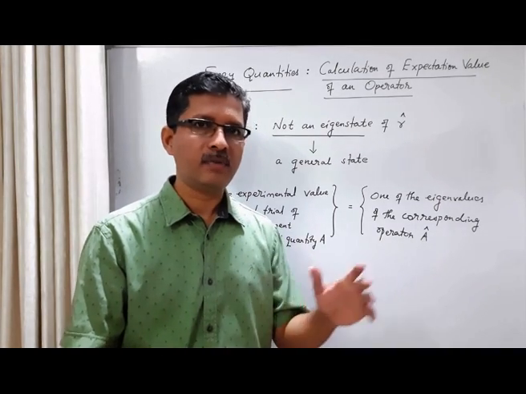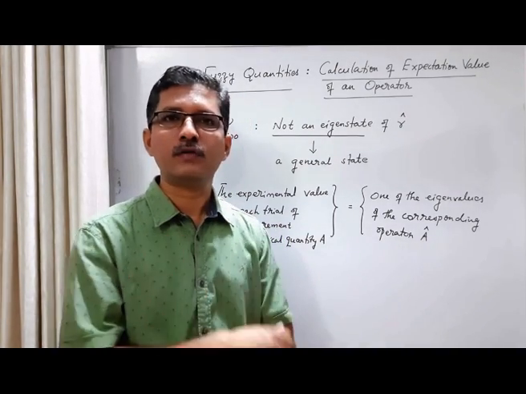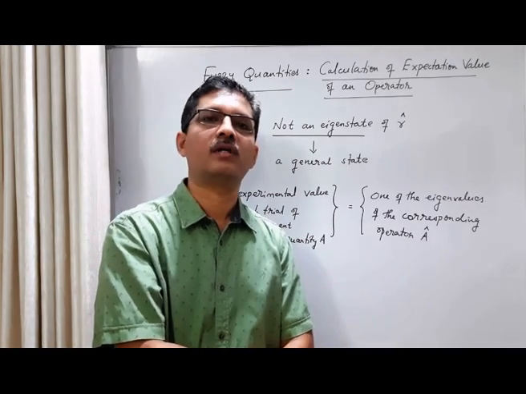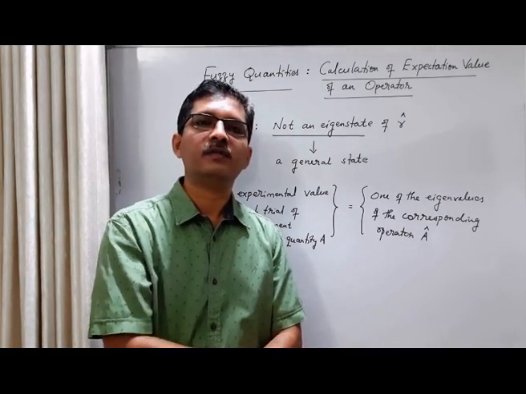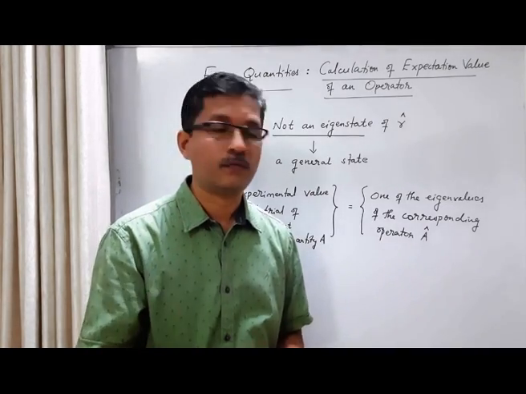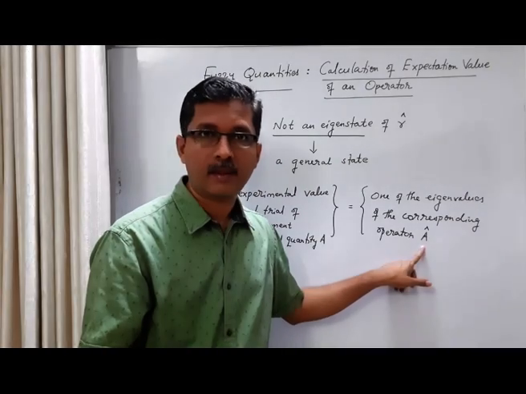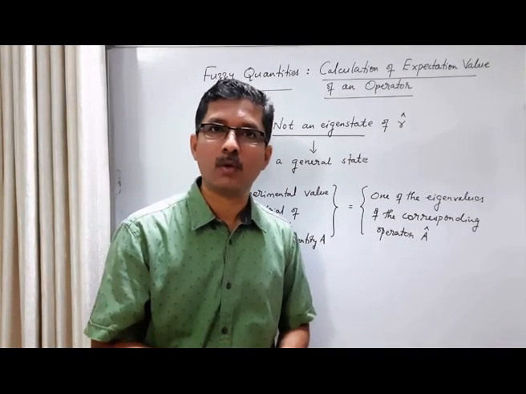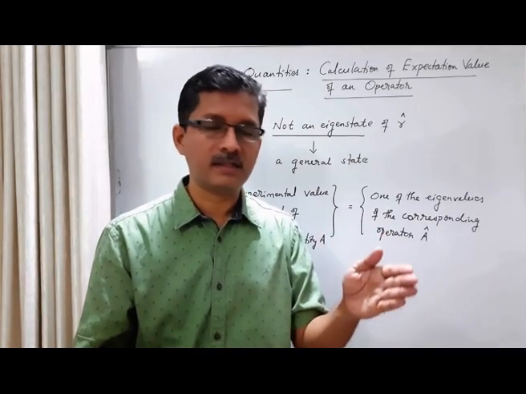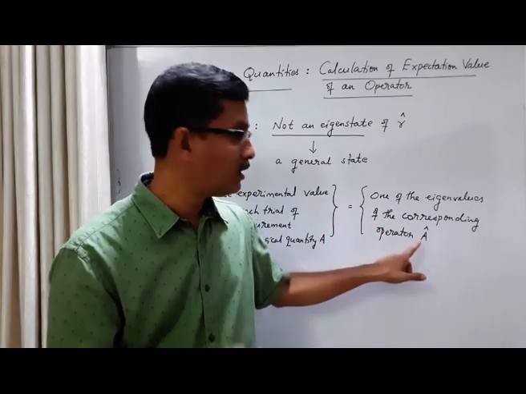In some cases, the state of the system in which we measure the physical quantity A can be one of the eigenstates of the corresponding operator A cap. That is one possibility.